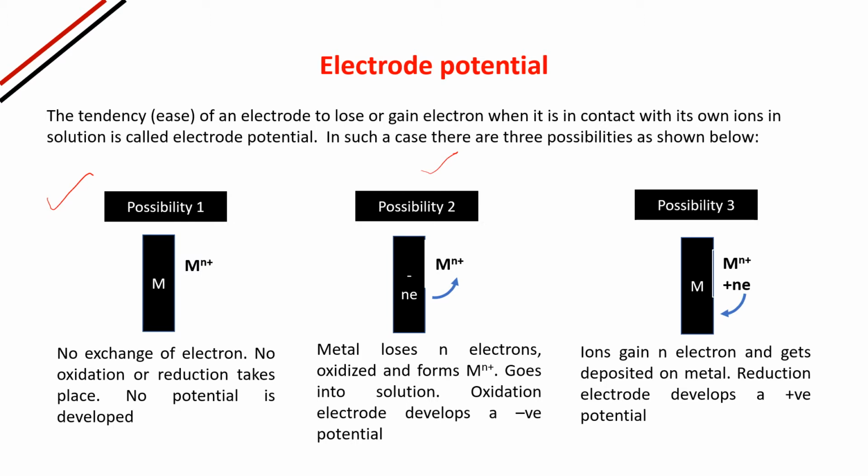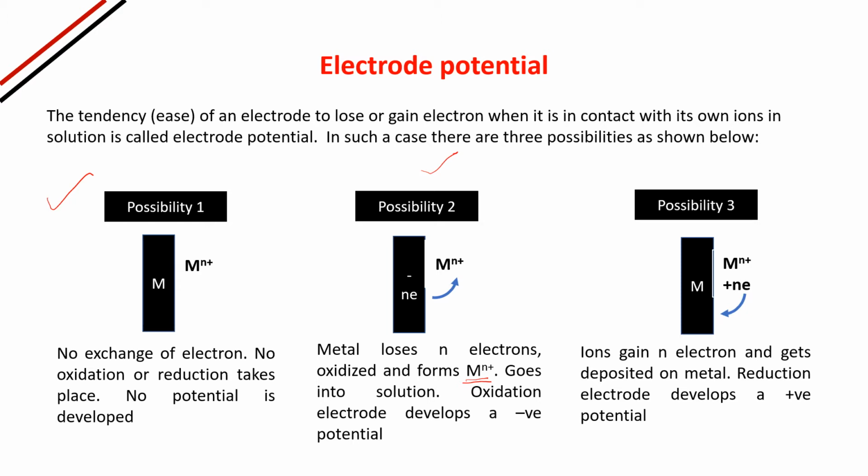Second possibility, it may happen that metal loses electrons. Suppose metal is losing n electrons. Naturally, it will get oxidized and it will form Mn+, and this will go into the solution.